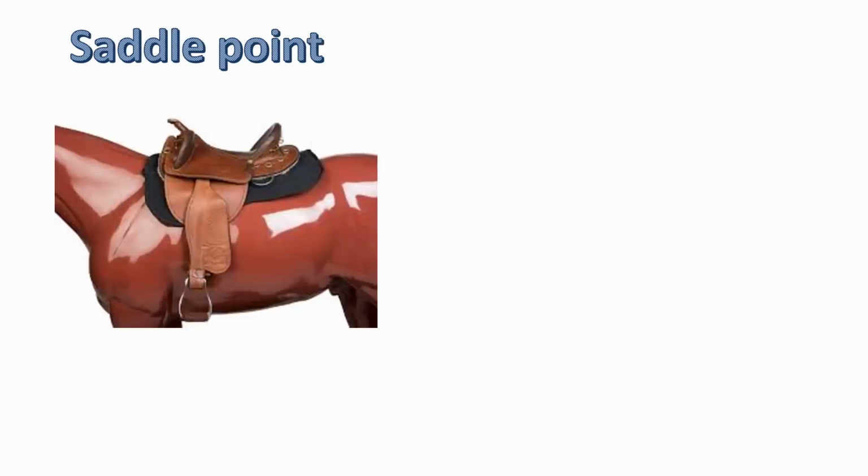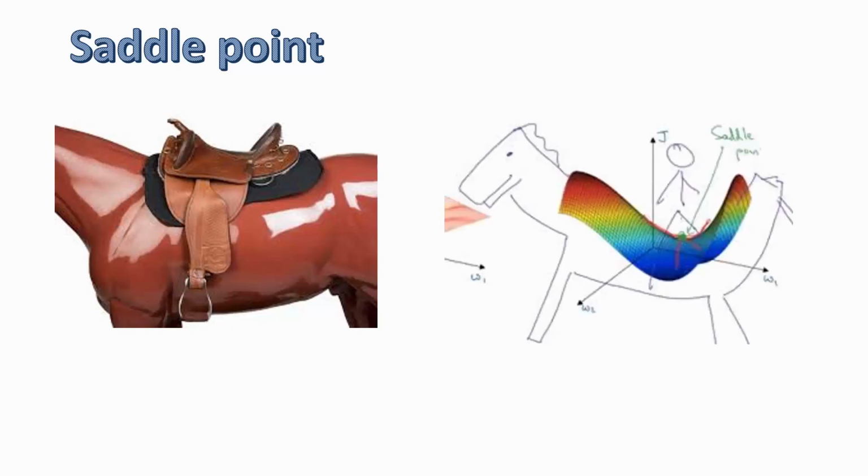And the last one, saddle point. You might think that a saddle point is a particular point on a horse's saddle, and in this case you might not be too far wrong. In fact, it refers to a section of a three-dimensional shape that resembles the shape of a saddle, as you can see in the diagram on the right.